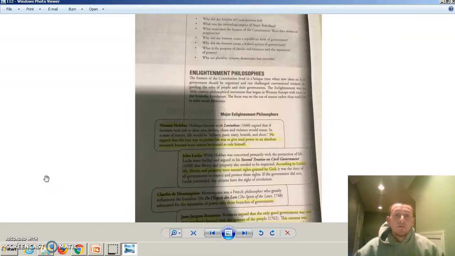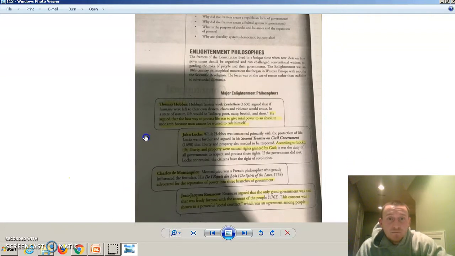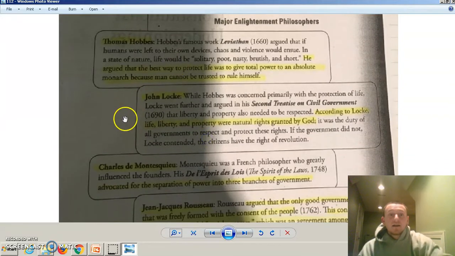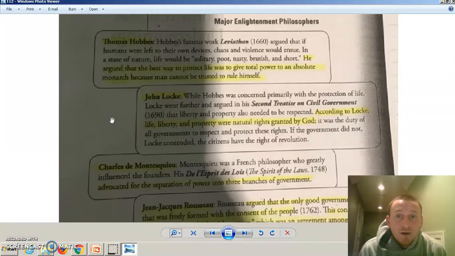All right. Here we got 4 Enlightenment philosophers. You will have to know these 4. I promise you, you will need to know them. Okay, first, we got a guy named Thomas Hobbes. I've highlighted the information you should highlight in your notebook and on your paper. Thomas Hobbes argued the best way to protect life was to give total power to an absolute monarch because man cannot be trusted by himself. So when you think about monarch, you should think about a king or queen. So write down somewhere Thomas Hobbes, and write down somewhere absolute monarch.